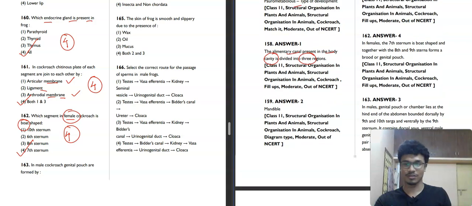Now moving towards the next question, which I already explained, that in female the 7th sternum is boat shaped and together with the 8th and 9th sternum forms the brood or genital pouch. So the fourth option will be our correct answer for question 162.